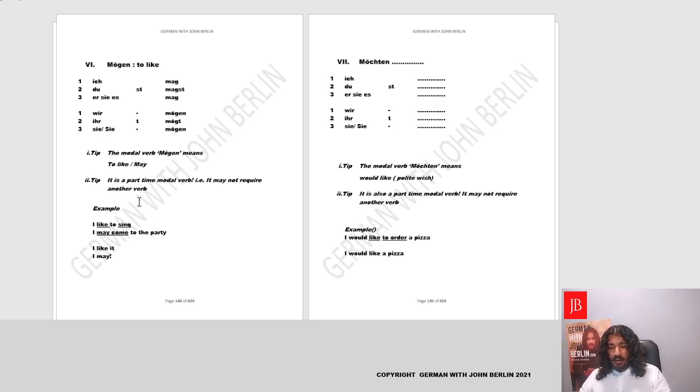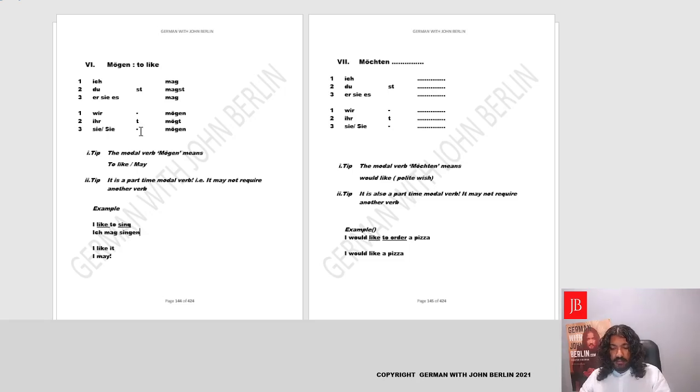Now, let's find out when you use mögen like a modal verb. The meaning says to like, and we'll also learn in the future it also means probability. That means may. Yes, so this is something advanced, but it's pretty easy to understand, so we'll do it right now. You could use mögen like ich mag, like I may. Yes. Okay, let's find out. So, I like to sing. Yes, I like to sing. You could simply say, basically it's like a modal verb here. You have a main verb, to sing. So you'll write ich mag singen. Okay, ich mag singen.